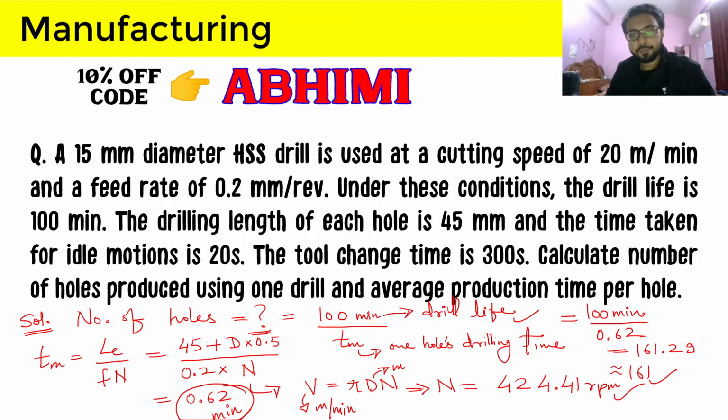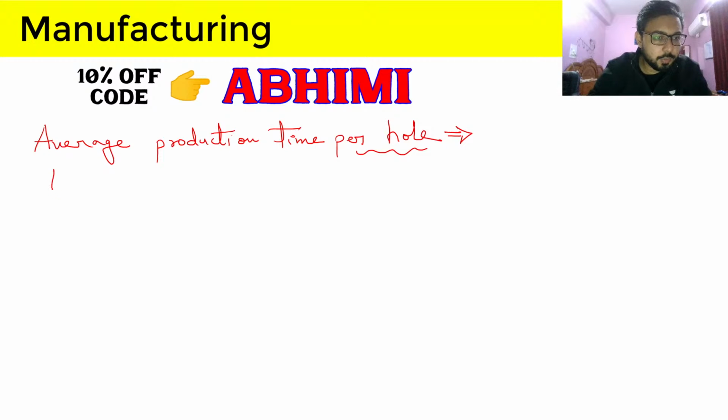So what will be the average production time for them? So it will be... so we are provided with machining time per hole.